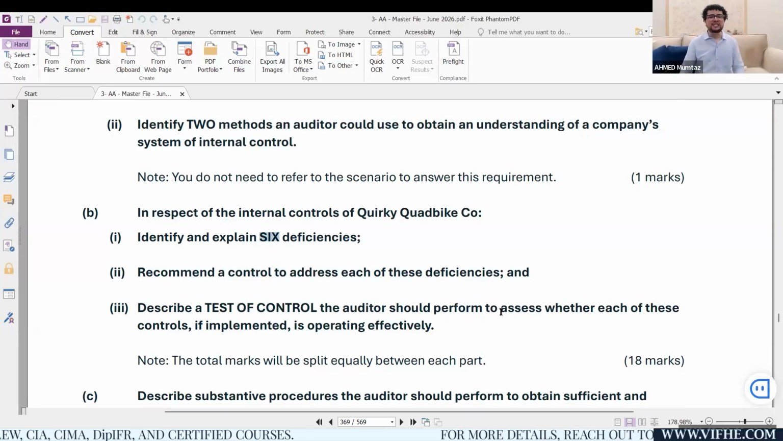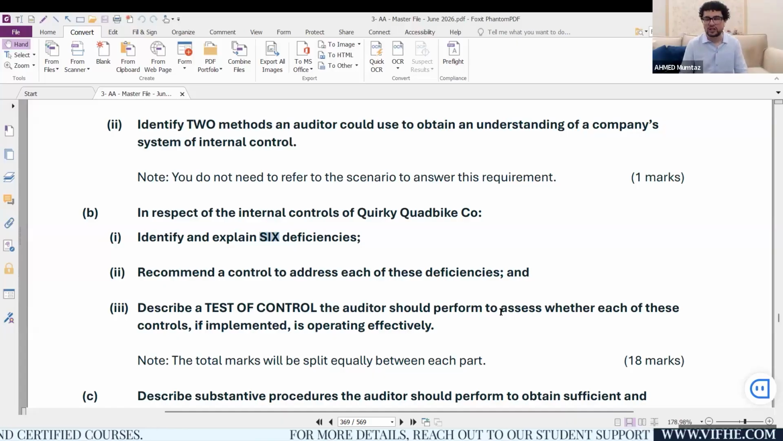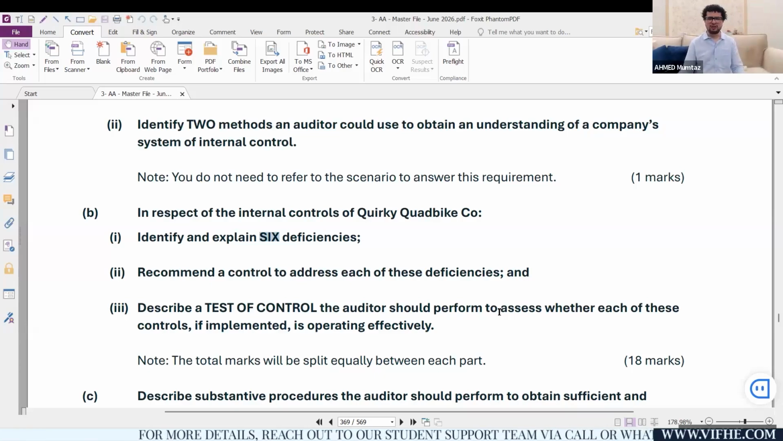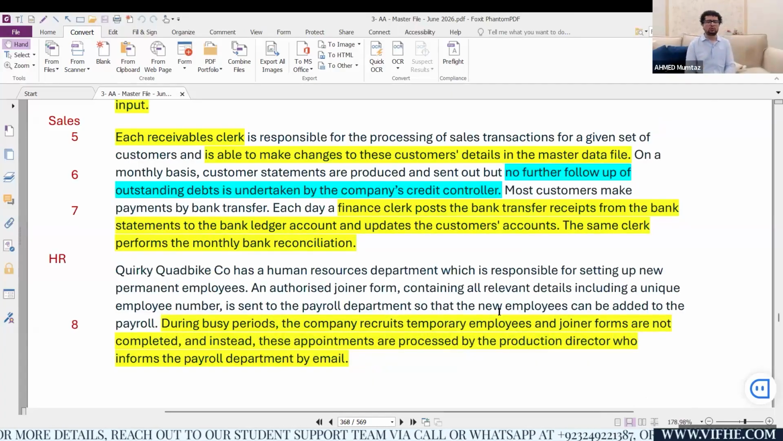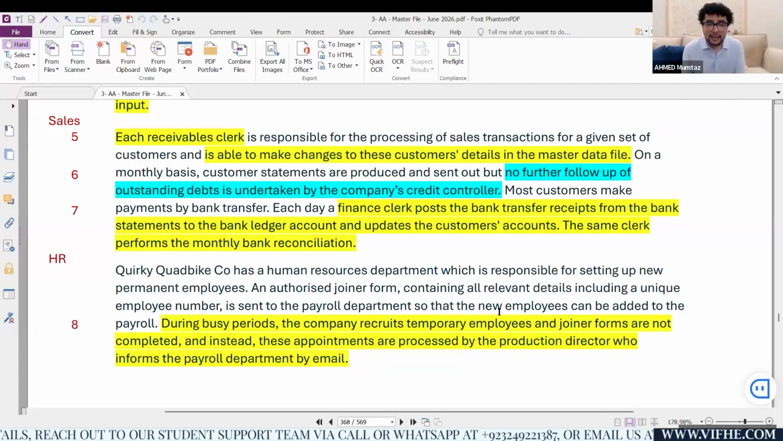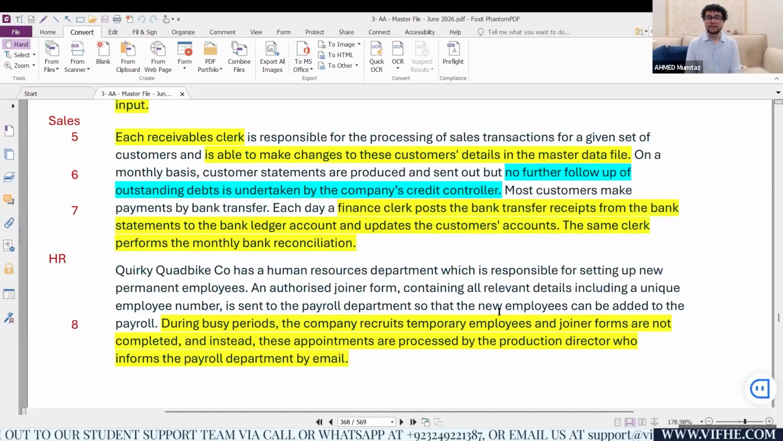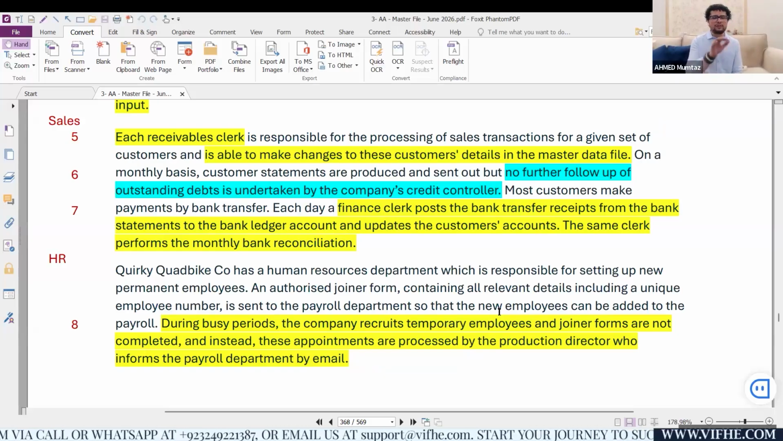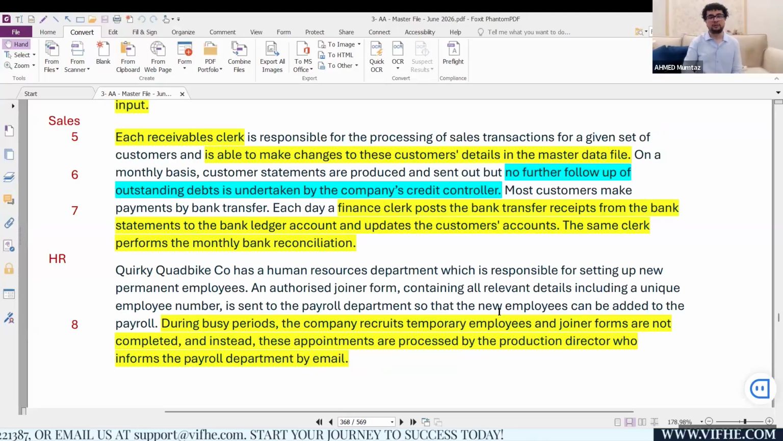Each receivable clerk is responsible for the processing of sales transactions for a given set of customers. No problem with that. The clerk is responsible for processing of sale transactions. That's pretty normal all around the globe, and is able to make changes. Now comes the problem. Each receivable clerk is able to make changes to these customer details in the master data file.